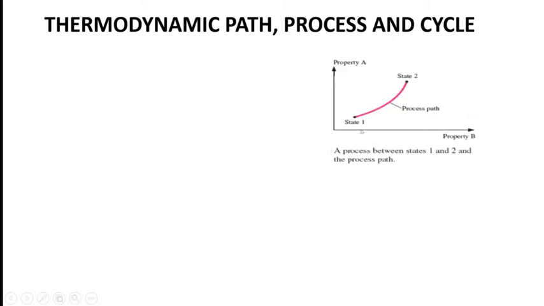What is meant by state? The condition of a system at a particular instant of time is called a state. Let us take an example of a person having a particular financial condition. We consider that as the state of a particular man.